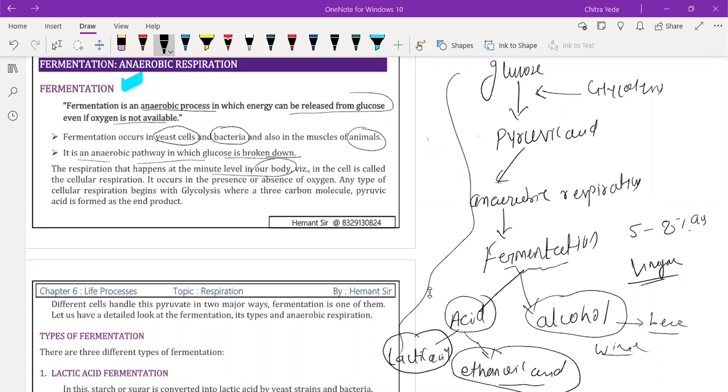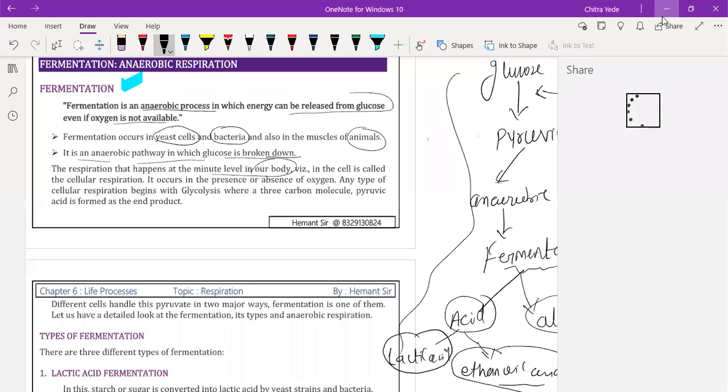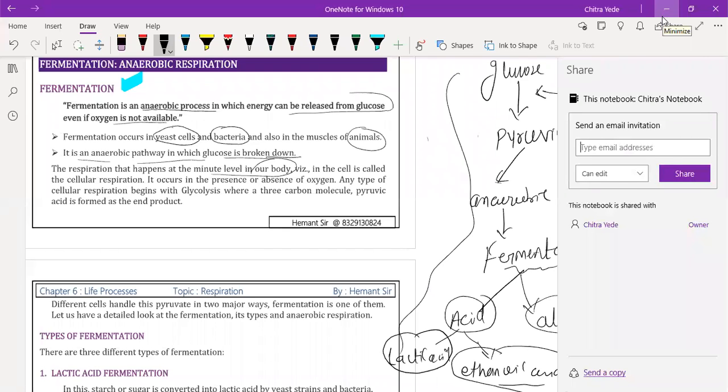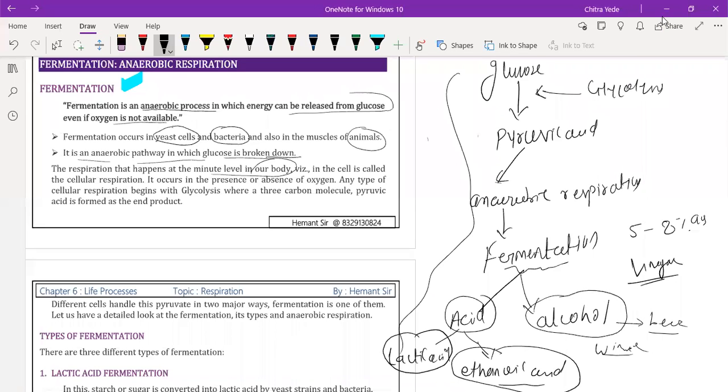He just joined. Let me check. Yes, Raven is there. Okay, Raven, whatever portion you missed, you can go through that video also. I am going to post it by today or by tomorrow. Don't worry.